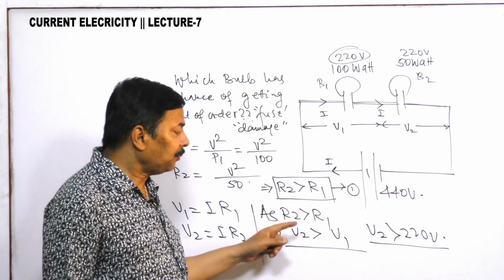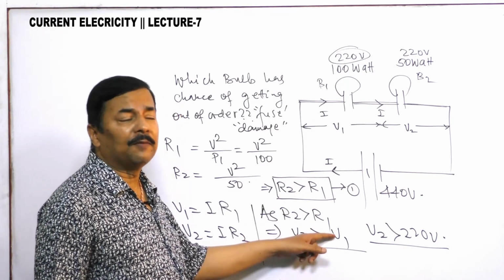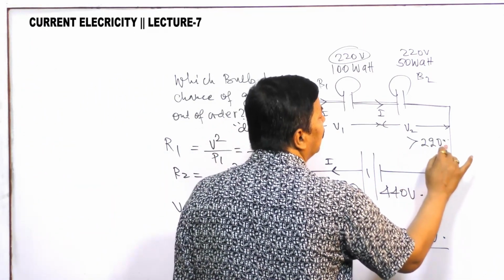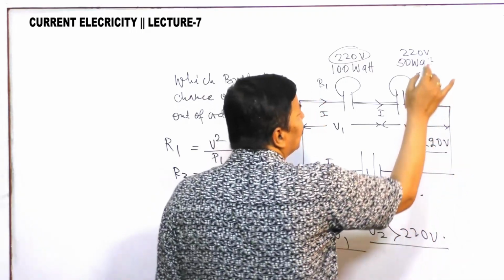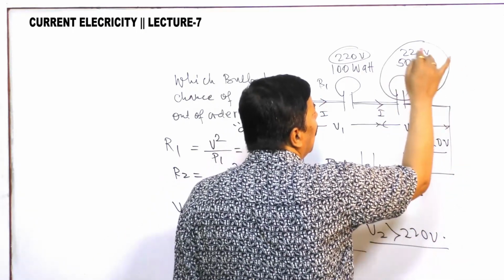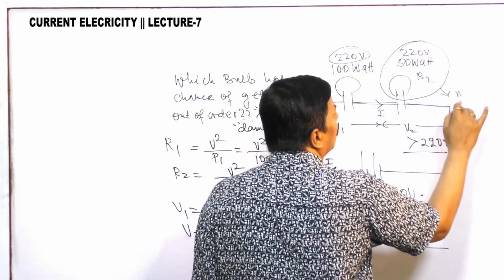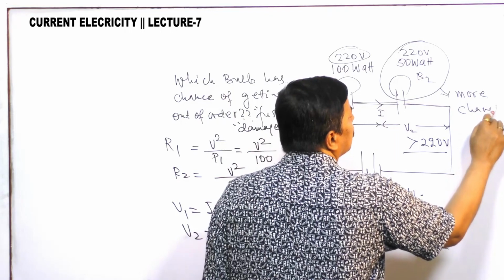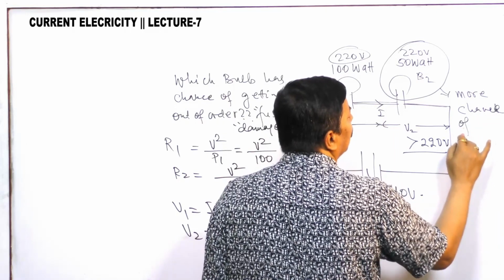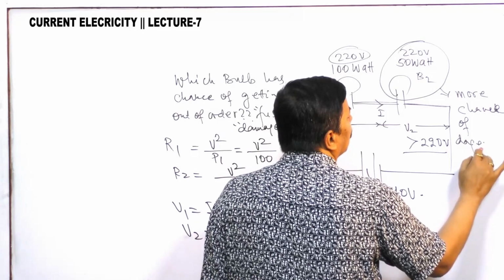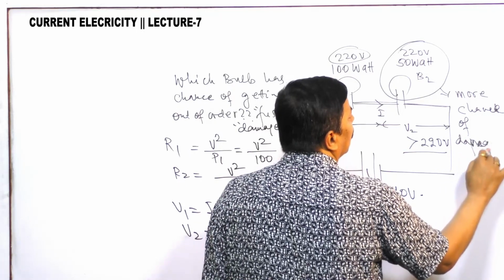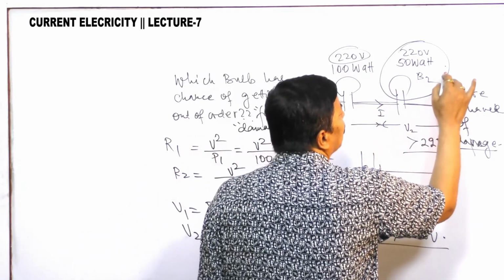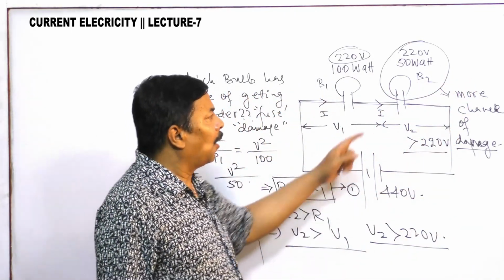But here V2 is greater than V1, that means V2 is greater than 220 volt. Then the chance of bursting or fusing of this bulb is more, the chance of damage is more.